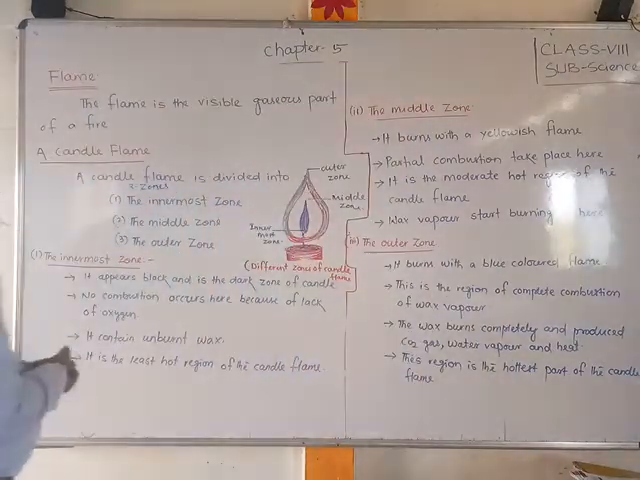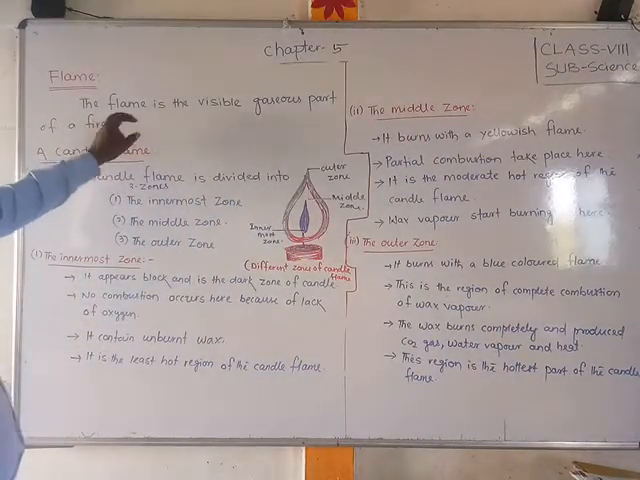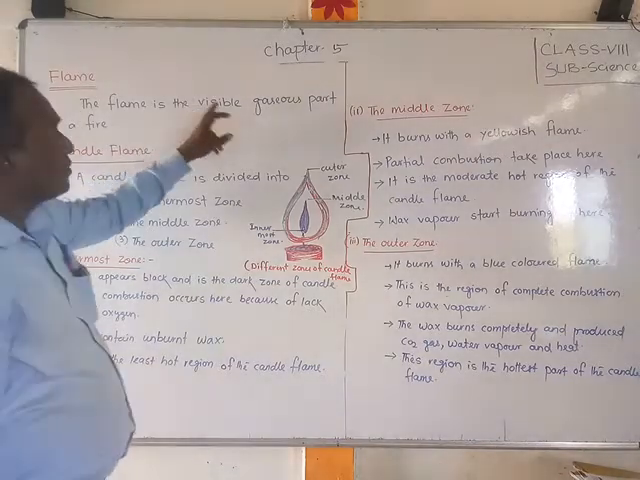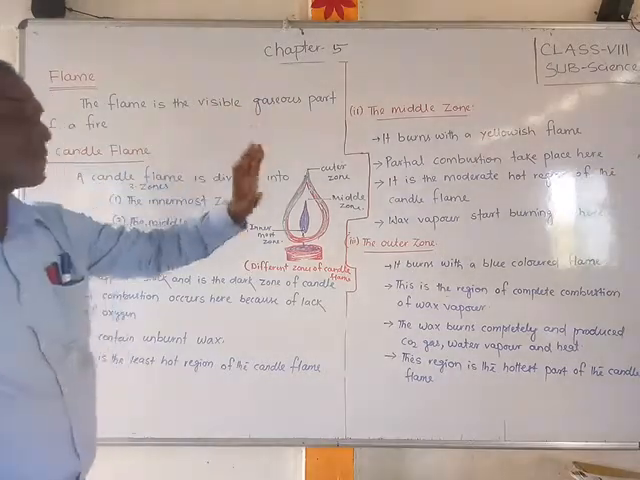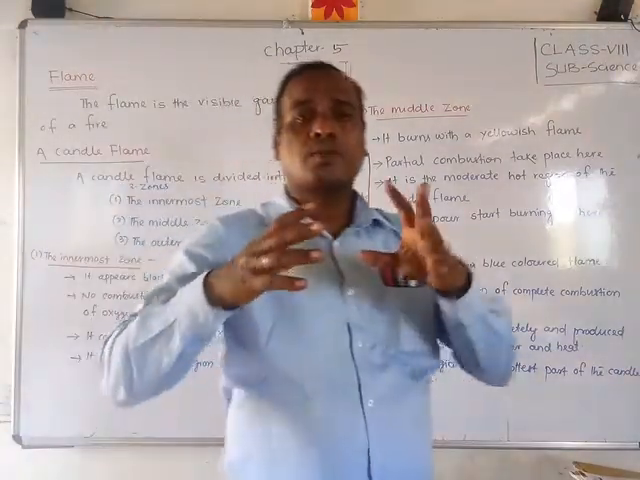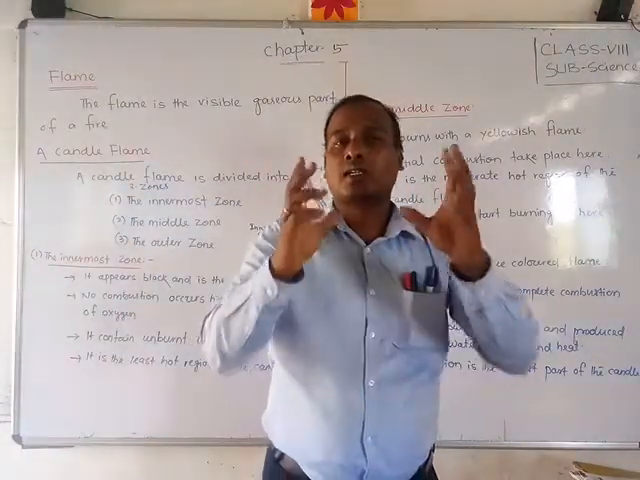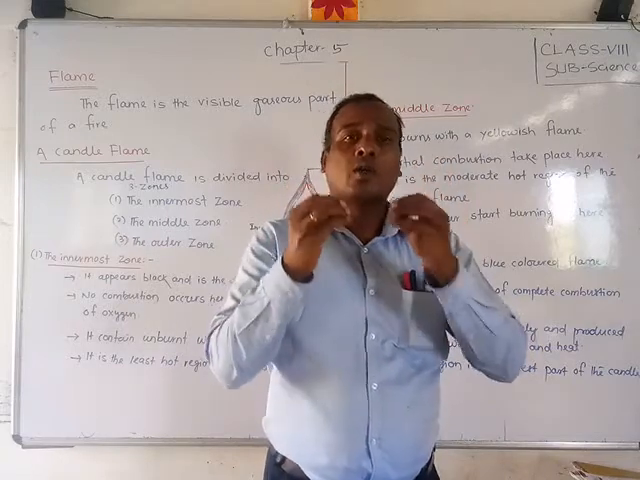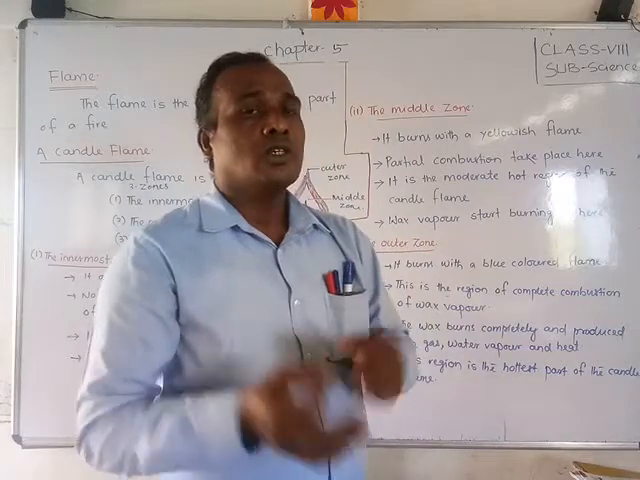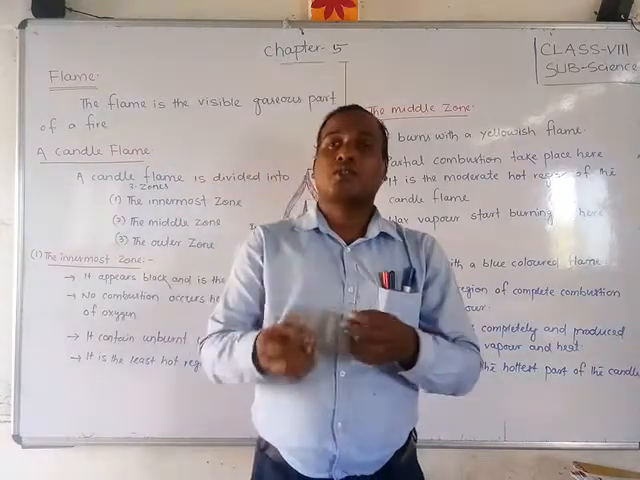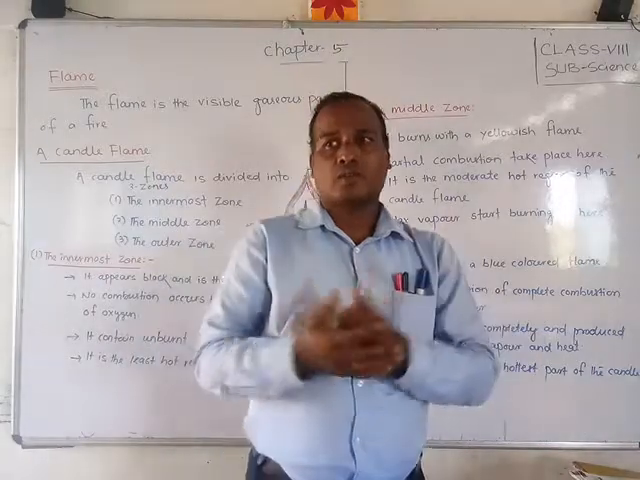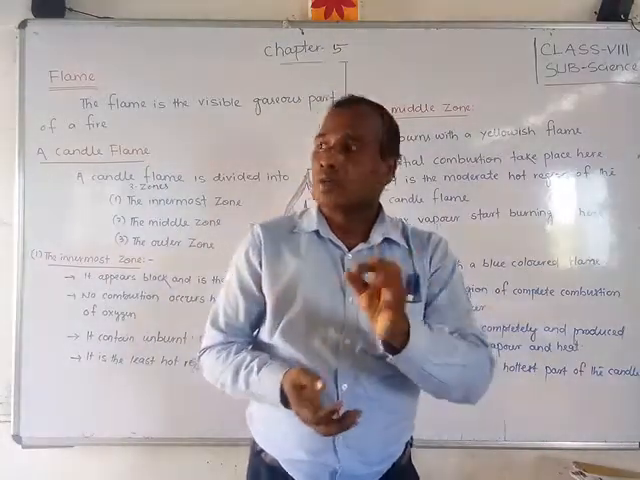So students, the flame is the visible gaseous part of a fire. Flame is the visible gaseous part of the fire. Whatever gas we see, like the yellow color and blue color, we call it a flame. Okay? So whenever you turn on the gas stove, the fire coming from the burner is also called a flame.